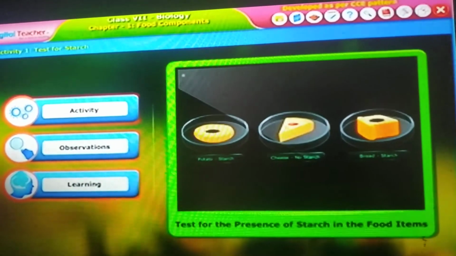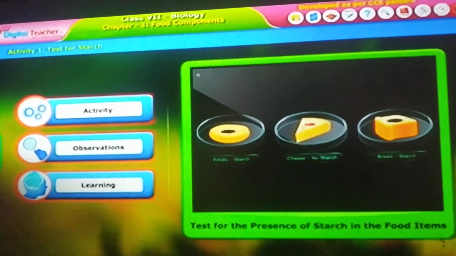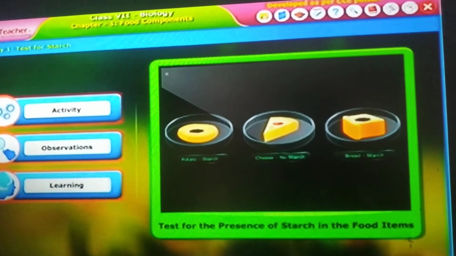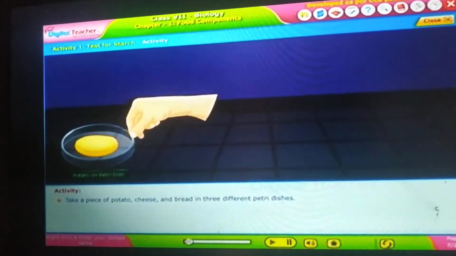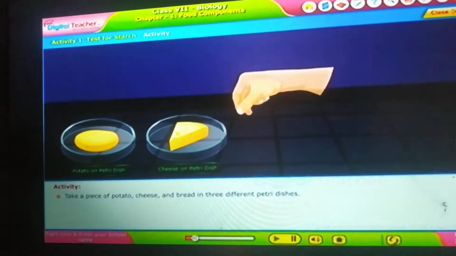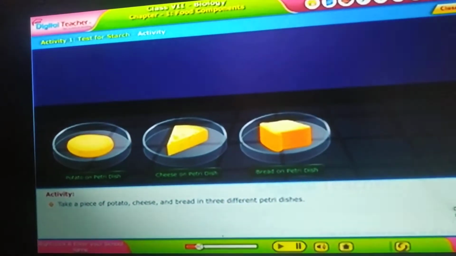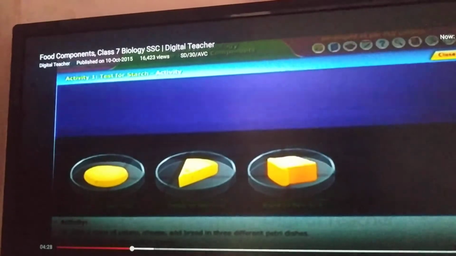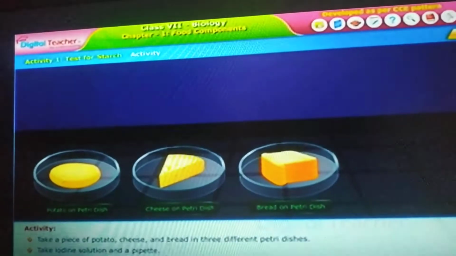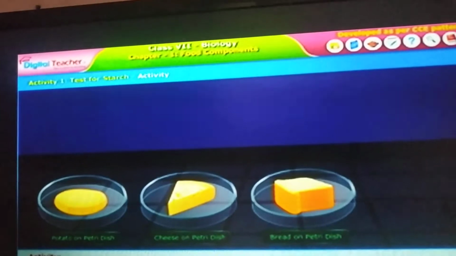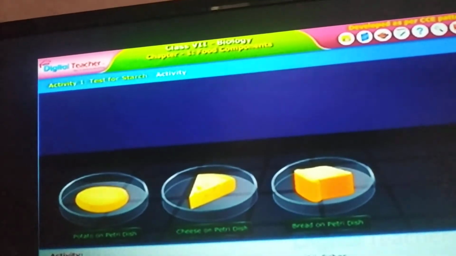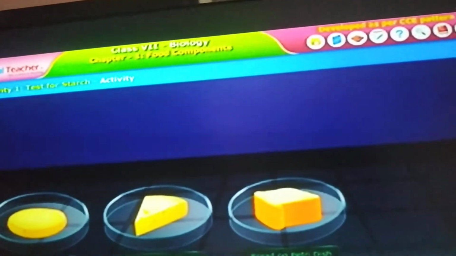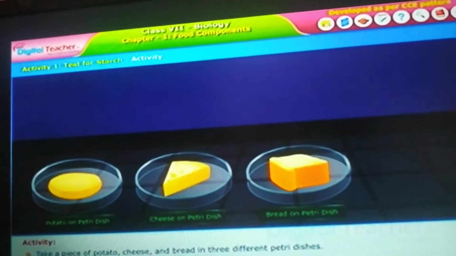Children, we will do the first experiment to test the presence of starch. In pastry dishes, we will take 3 different items. They are, first one potato, second one cheese, and third one bread. In the first pastry dish, take a piece of potato, in the second one cheese, and in the third one bread, in different pastry dishes.